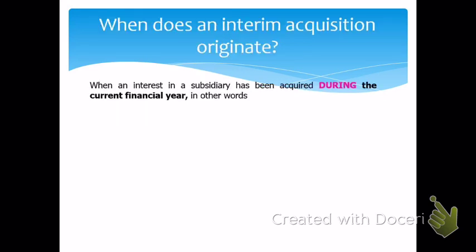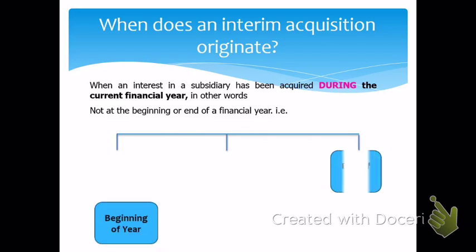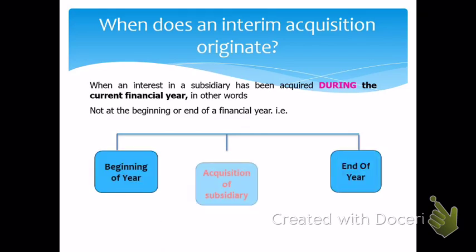When do interim acquisitions originate? When an interest in a subsidiary has been acquired during the current financial year. In other words, not at the beginning or at the end of the financial year. Example: you've got the beginning and end of the year, and then the acquisition of the subsidiary happens somewhere in between